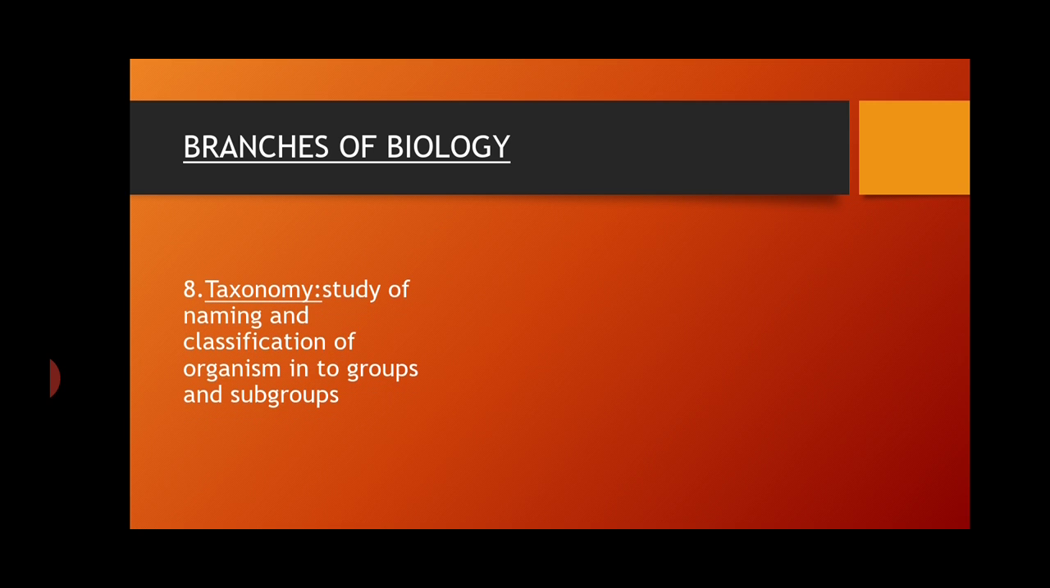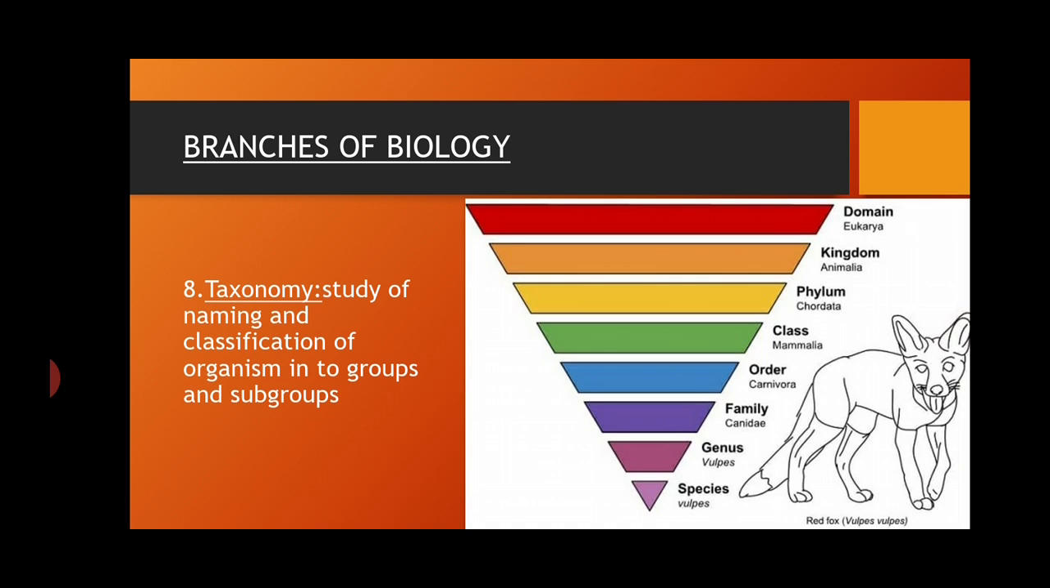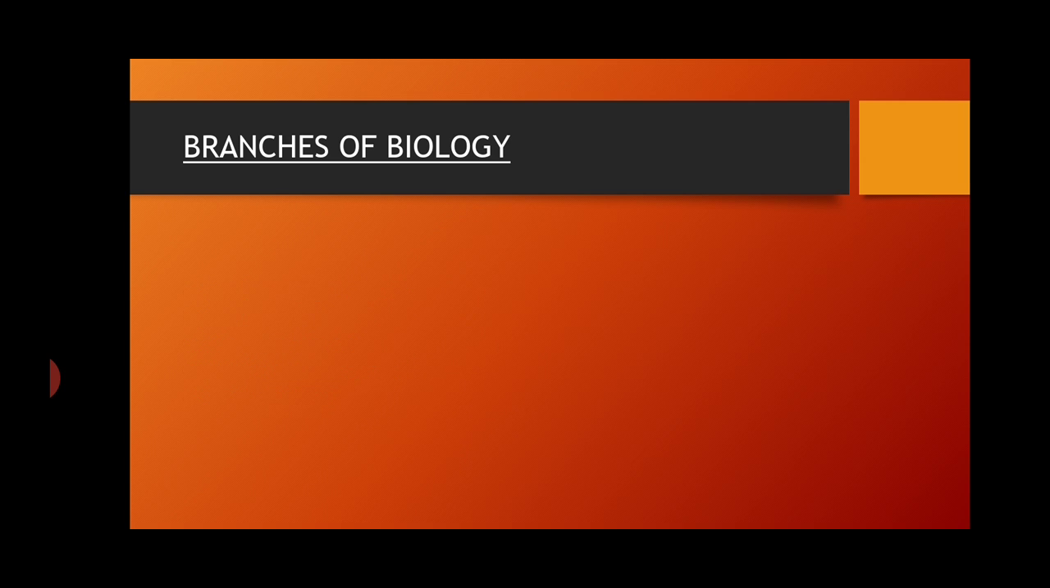The next branch is taxonomy. It is a branch of biology in which we study the naming and classification of living organisms into groups and subgroups. In this diagram, we easily see the taxonomic hierarchy or taxonomic classification in which the biggest one is the kingdom, then phylum, then class, then order, then family, then genus and species.